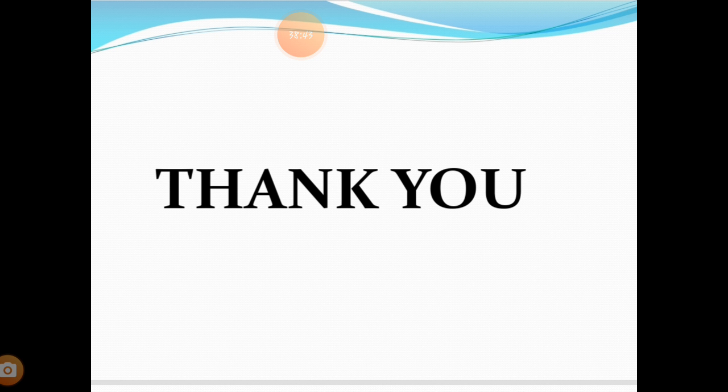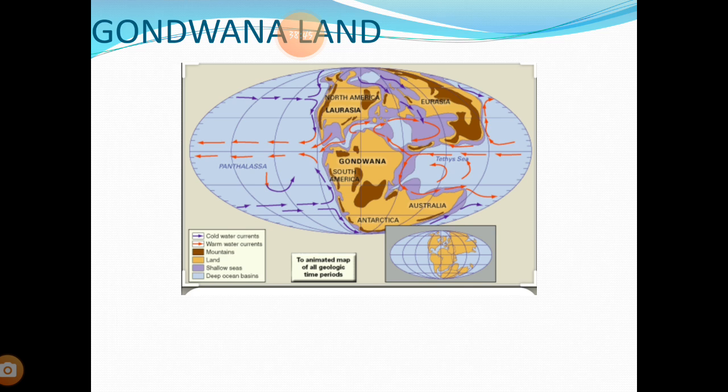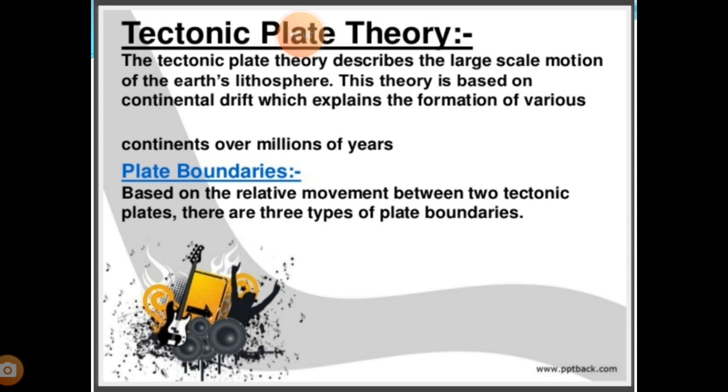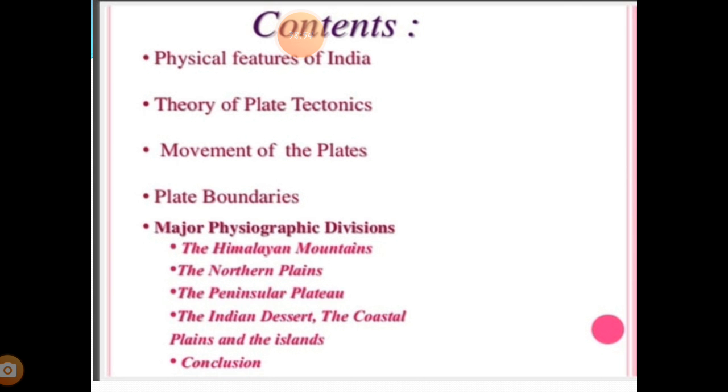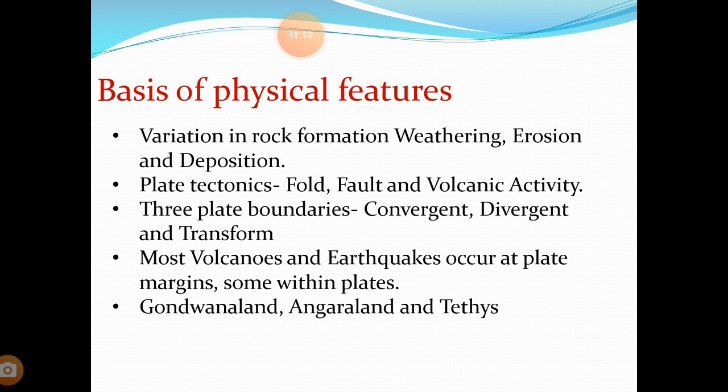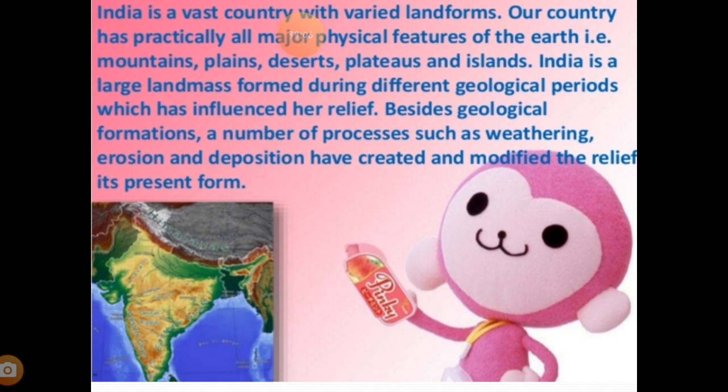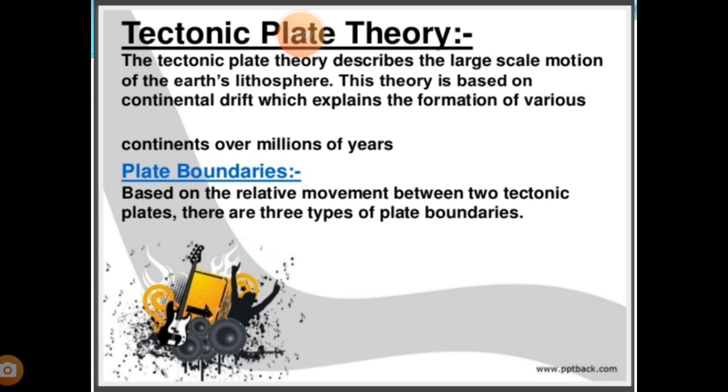Hope once again I will revise it. What are the things that we have seen here? Physical features of India. The main topic is the basic physical features. We have seen the theory of plate tectonics, movements of plates and the boundaries, basic physical features learned in the last class, and we have seen about Gondwana land, Angara land and the Tethys, as this is the physical features introduction. In the main plate tectonic theory, we have seen how the earth's layers evolved, and also the plate boundaries based on the relative movement between two tectonic plates.